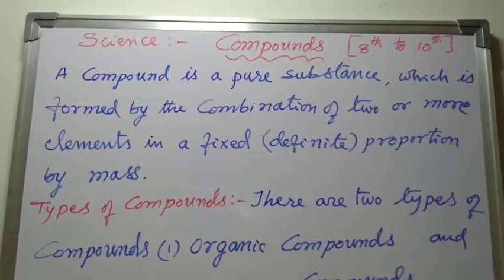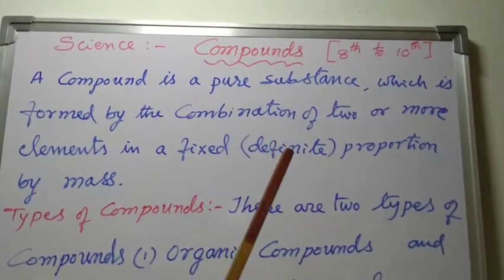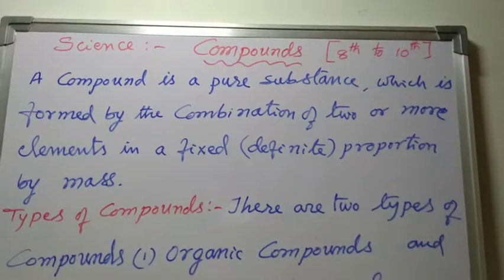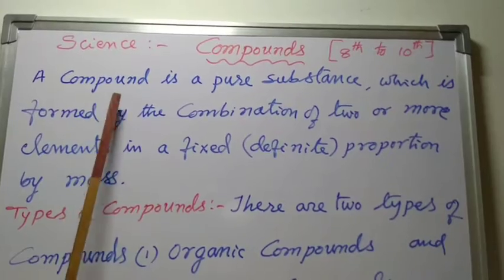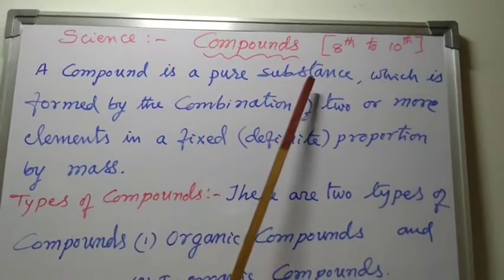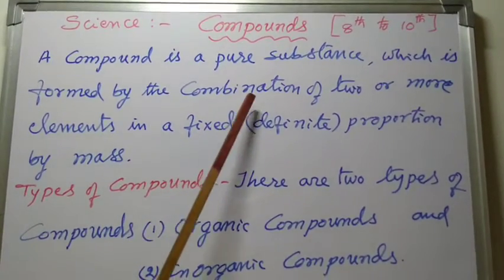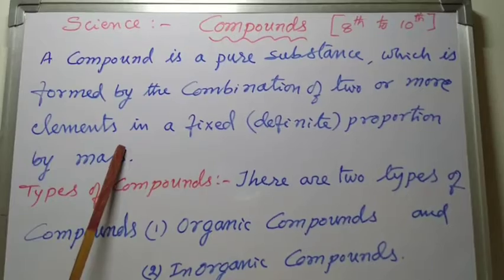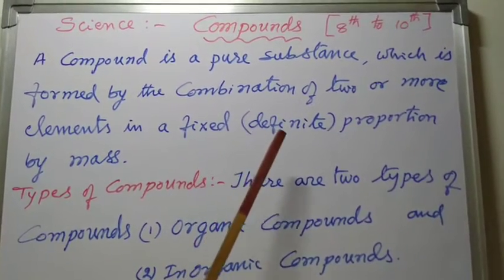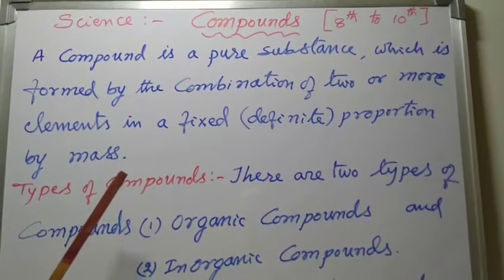This science chapter, compounds, is suitable for 8th, 9th and 10th also. Definition of compounds: a compound is a pure substance which is formed by the combination of two or more elements in a fixed or definite proportion by mass.